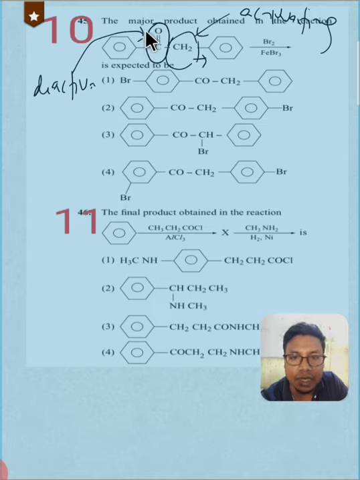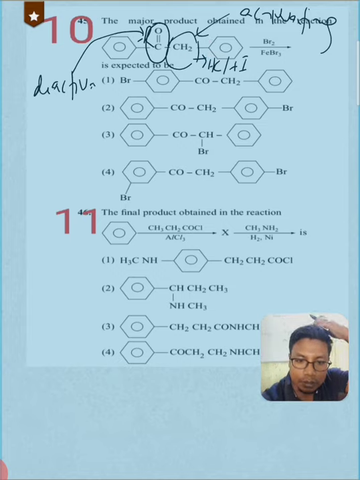This will give the minus R effect, and this will give electrons to this benzene ring with the help of hyperconjugation or inductive effect, that will be plus I. So this CH2 is an ortho para directing group, and remember, between ortho and para, the para isomer is the major product, if there is no intramolecular hydrogen bonding.